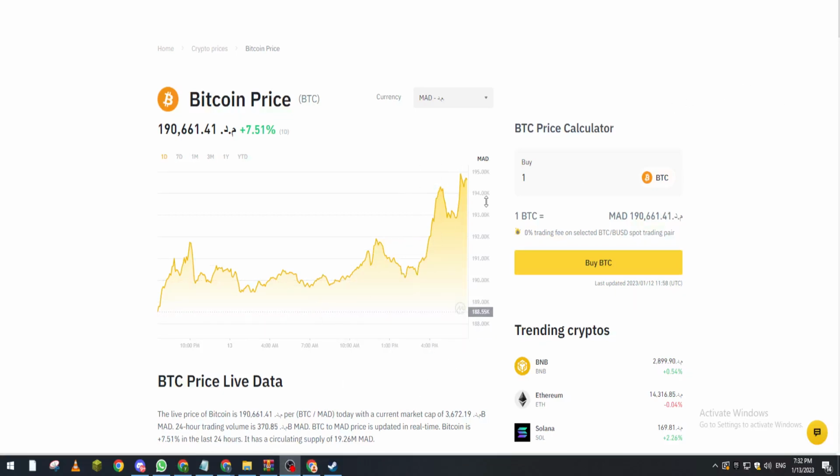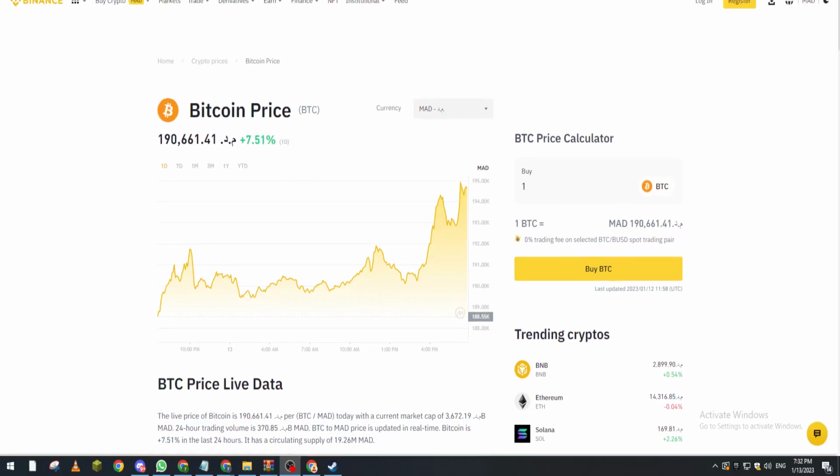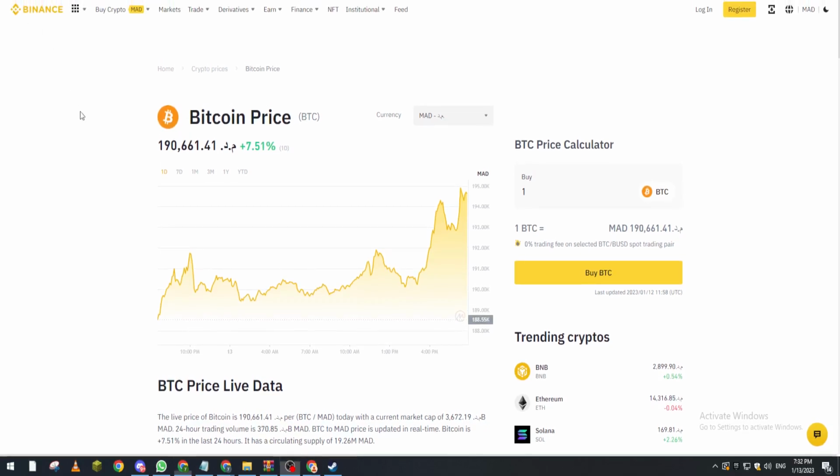In today's tutorial, I will be showing you how you can actually start earning money on Binance. So basically guys, as you can see here, there is this option of Earn on Binance. It has multiple functions and we will go through each one of these functions. So first of all, let's go on Earn and see what we have here.